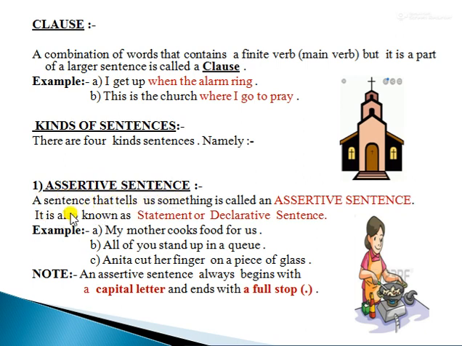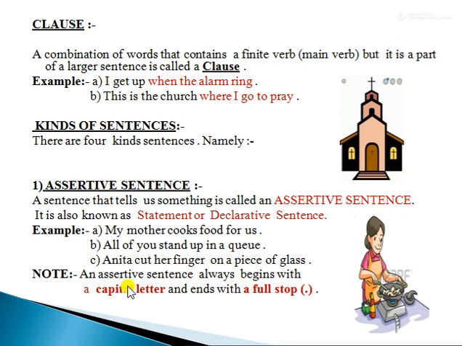Definition: a sentence that tells us something is called an assertive sentence. It is also known as statement or declarative sentence. Examples: number A, my mother cooks food for us. Number B, all of you stand up in a queue. Number C, Anita cut her finger on a piece of glass.